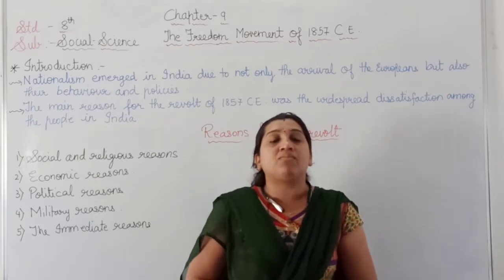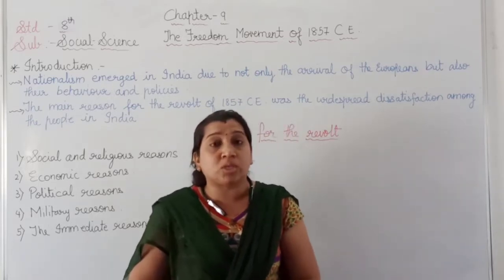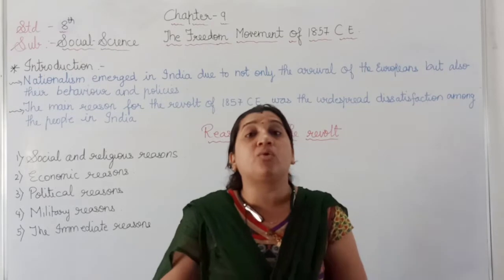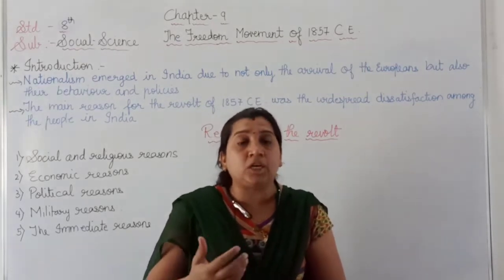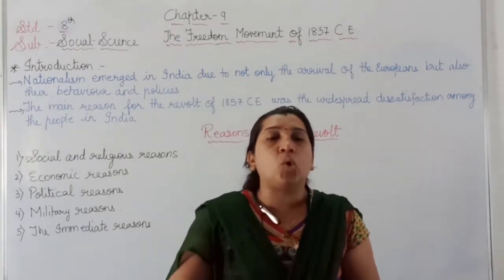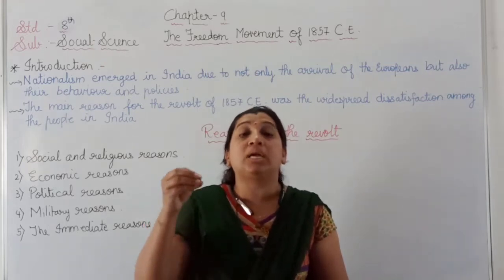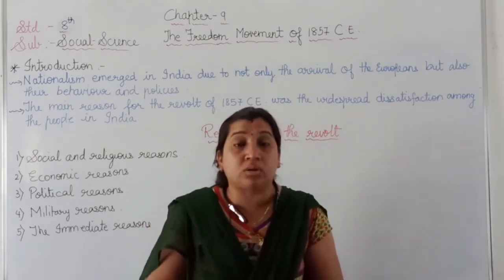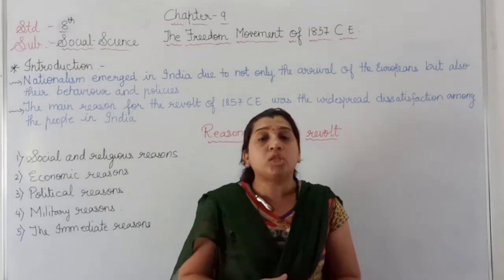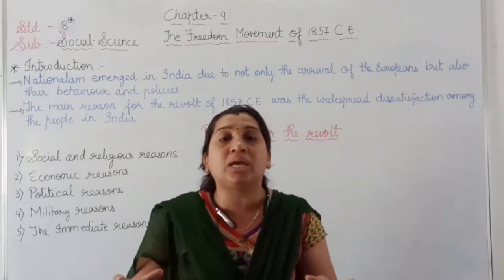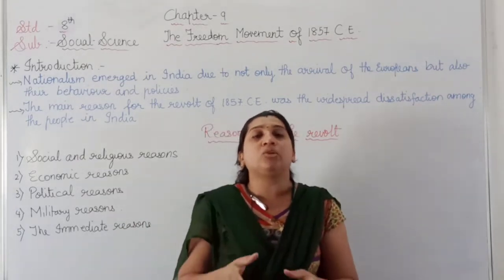During that time, the landlords were given the responsibility to collect the revenue from the farmers. Later on, as time went on, the Britishers made a rule that landlords also have to pay tax according to their land.